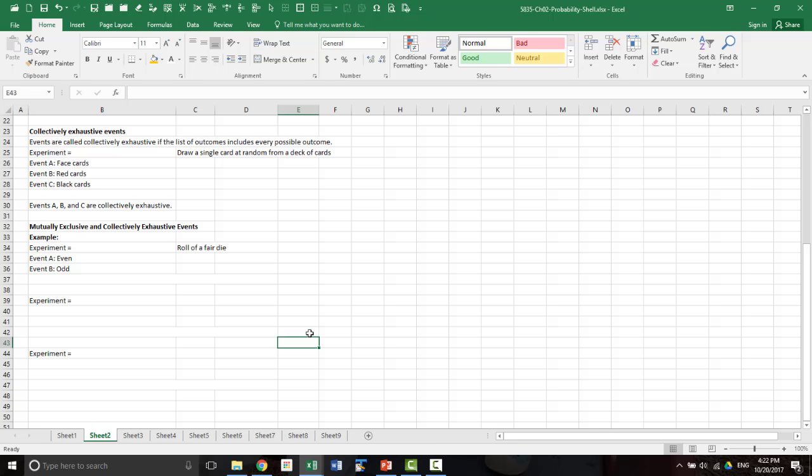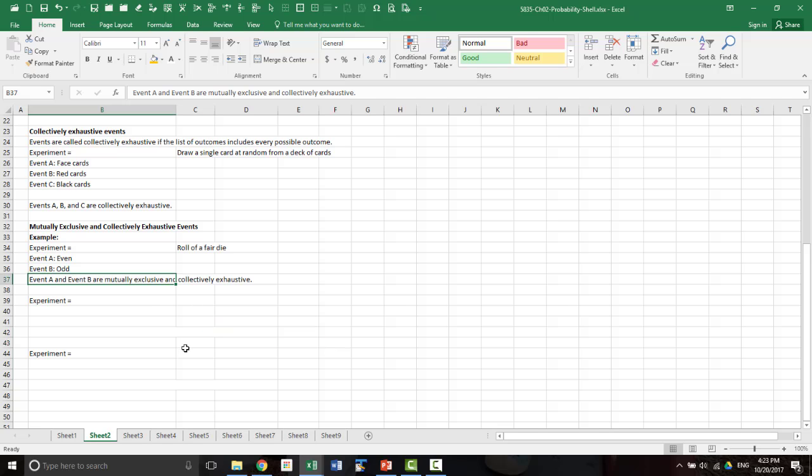You cannot have even when the outcome is odd and vice versa. Now these two events A and B collectively cover all possible outcomes. So both are true. It's mutually exclusive and collectively exhaustive. So we can say A and B are mutually exclusive, collectively exhaustive.